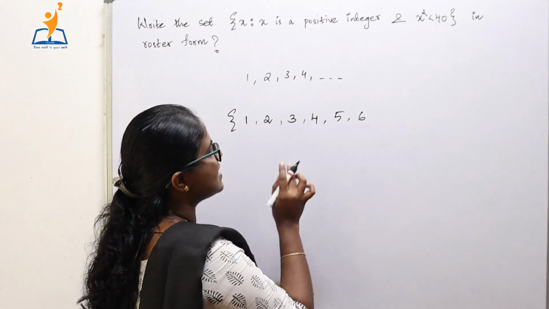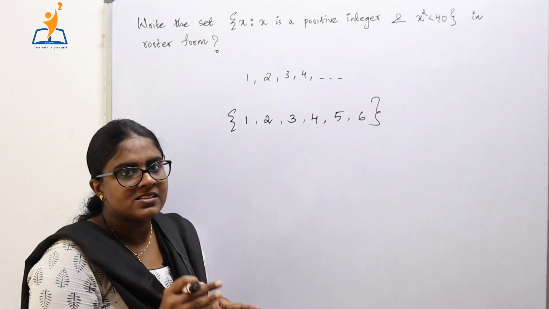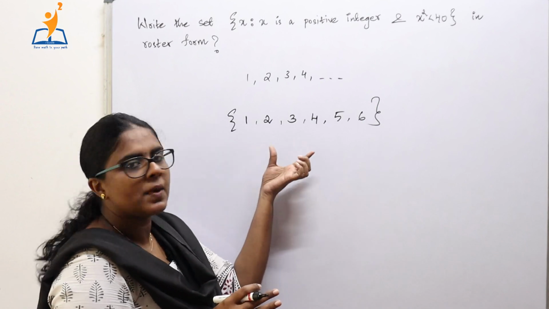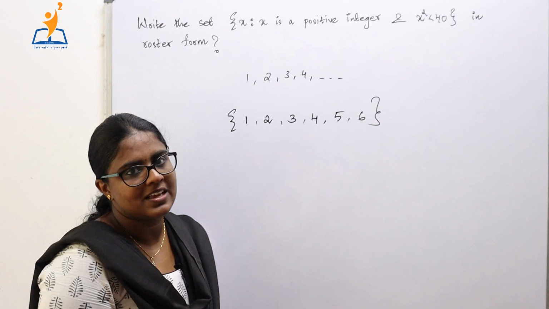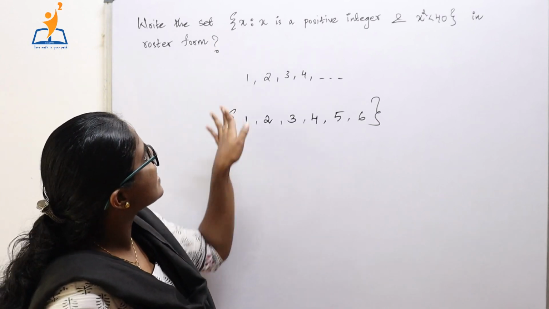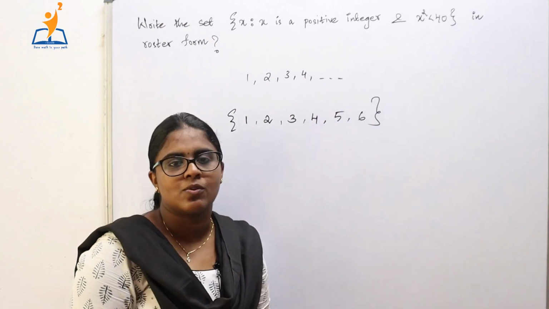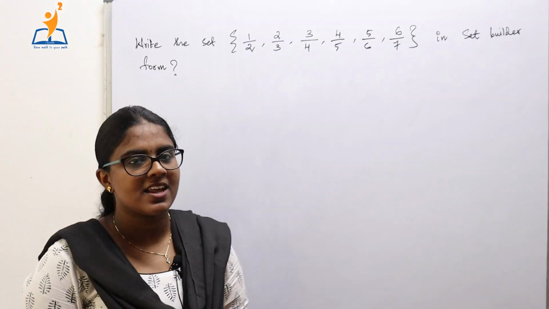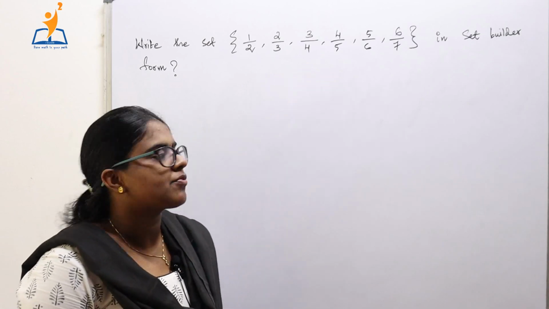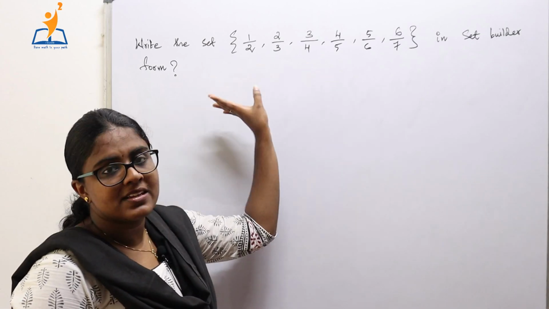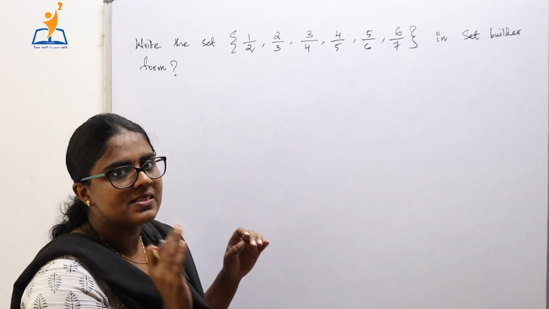So this is the set which is required here, and we are asked to write it in roster form. Roster form means the elements are separated using commas and are put in set braces. So this is the set such that x is a positive integer and x square is less than 40. Now the next question is to write this particular set in set builder form. To write this set in set builder form, we have to find the peculiarity of the elements in this set.